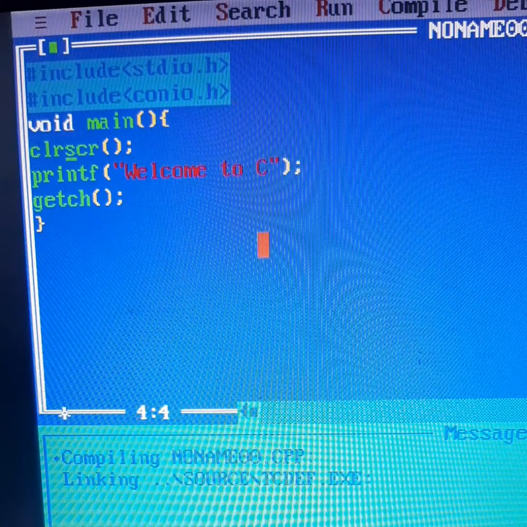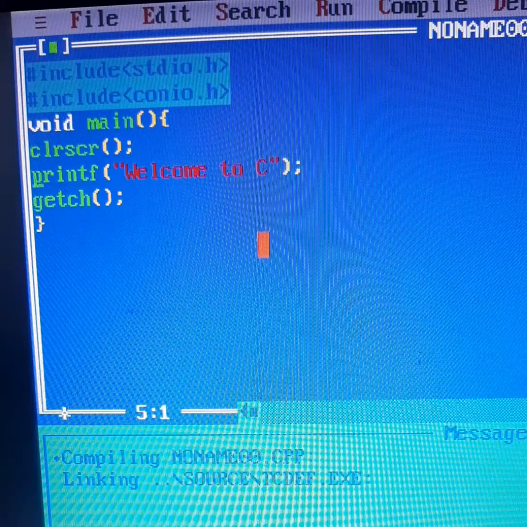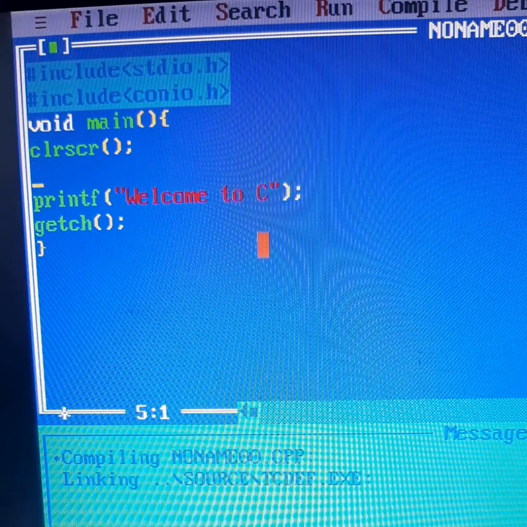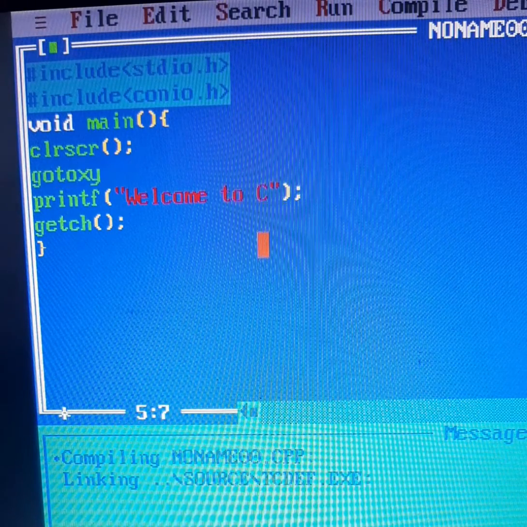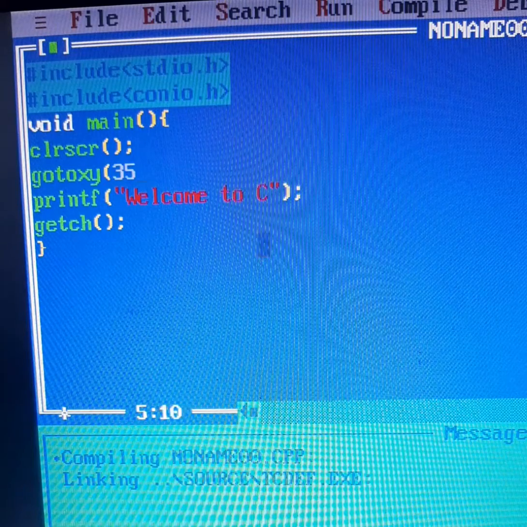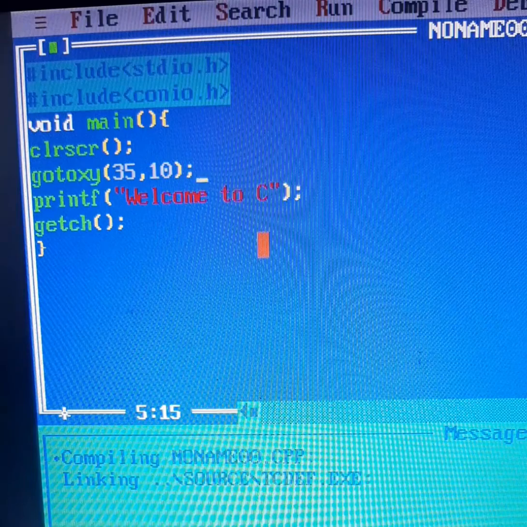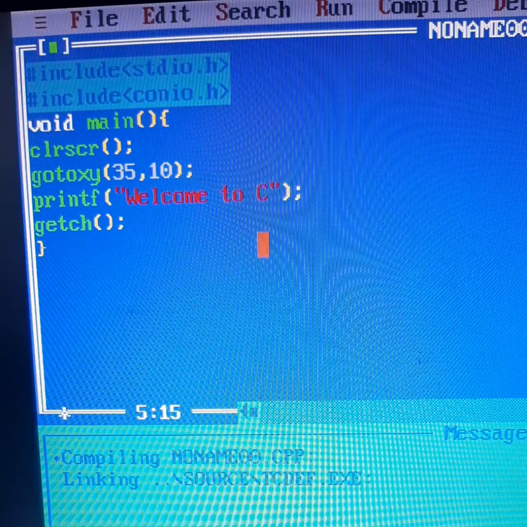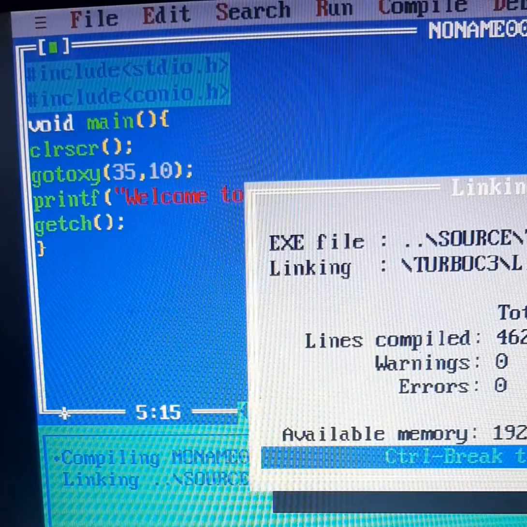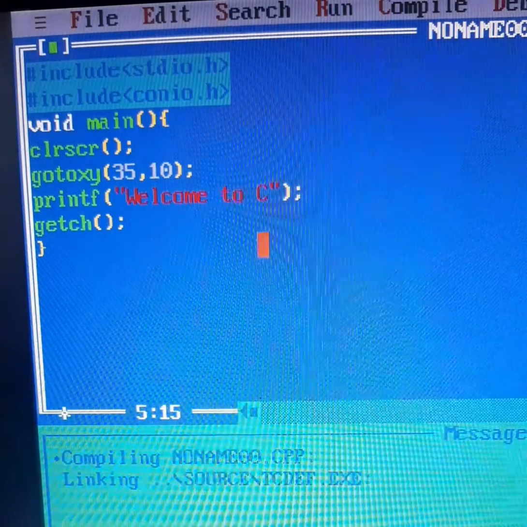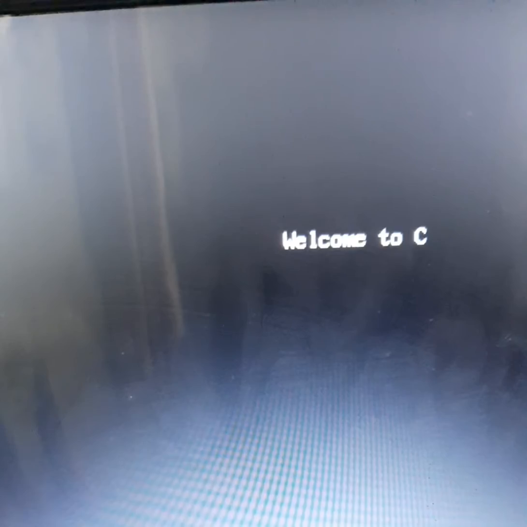Now, suppose I want "welcome to C" to be printed somewhere in the center of the screen, so I'll be using gotoxy with a column number and a row number, column number 35 and line number 10. And if I run it, "welcome to C" is coming somewhat in the center of the screen.